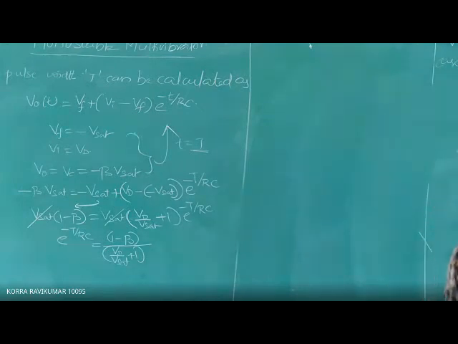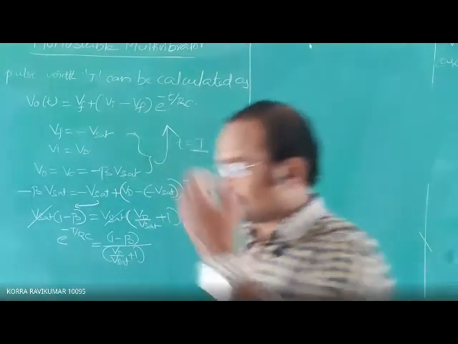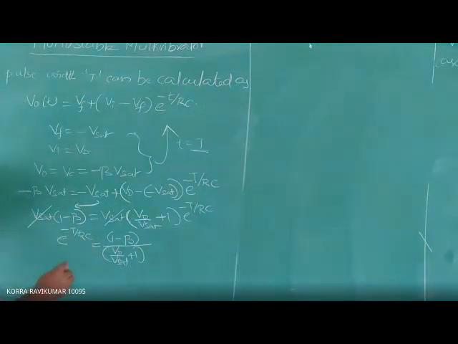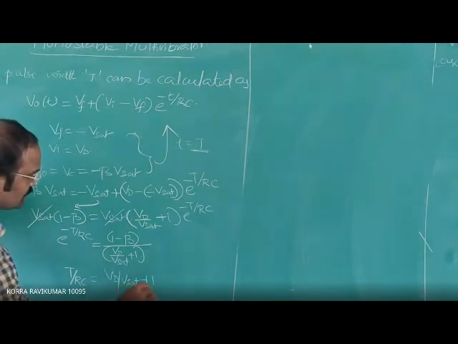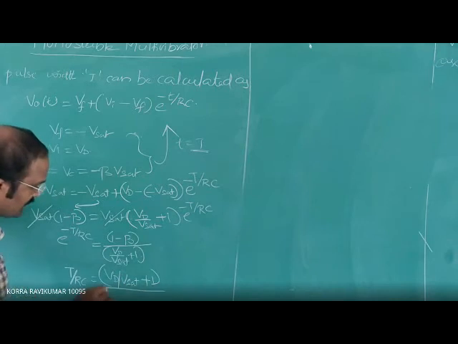Now, apply the natural logarithm on both sides to this expression. Then the expression becomes T by RC equal to natural logarithm of Vd by Vsat plus 1 whole divided by 1 minus beta.